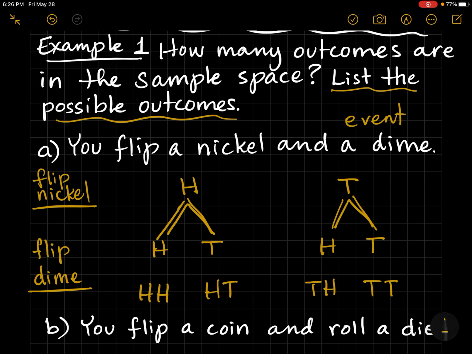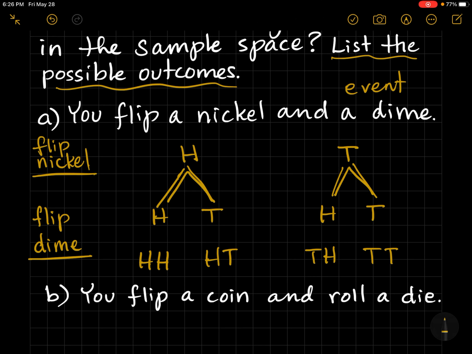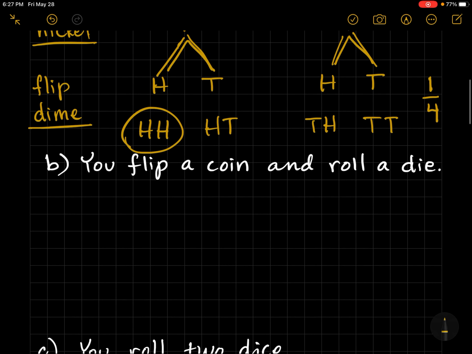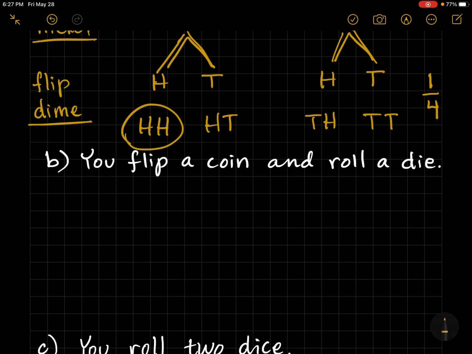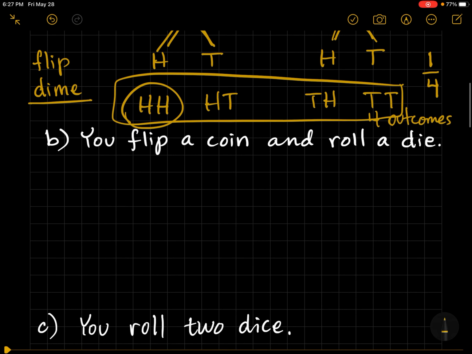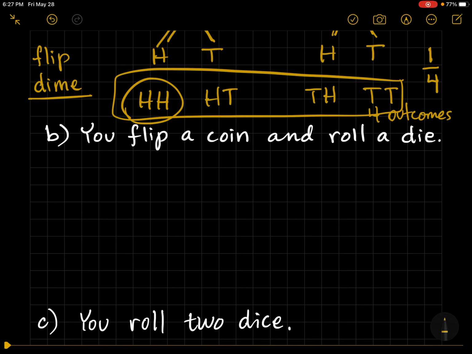Once you know the outcomes, it makes it very easy to do the probability. For example, later, if we were to say, what's the probability of flipping 2 heads if we flip a nickel and a dime? Well, that's 1 in 4, right? There's one way to get heads on both out of 4 possible outcomes. So later we'll look at the probability, but right now we're going to focus on listing the number of outcomes. And again, let me make that plain. There are 4 outcomes. And here we have listed all 4 of those outcomes.